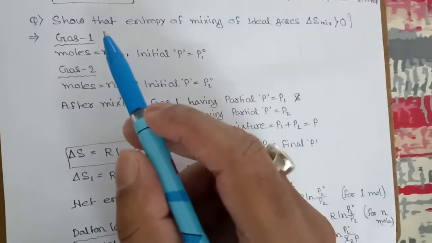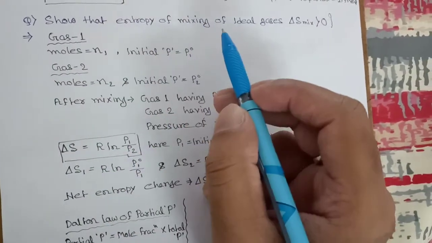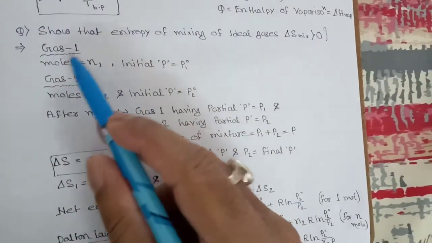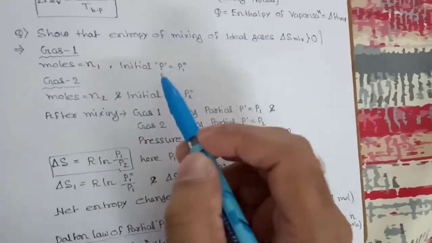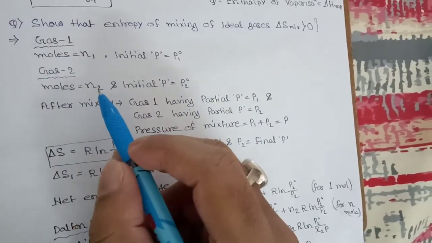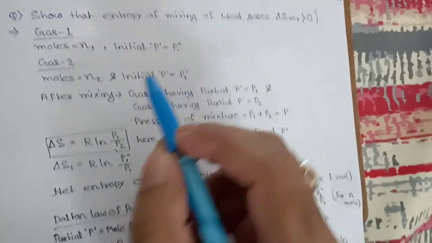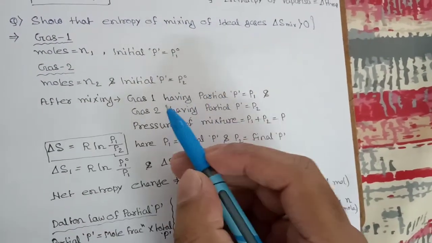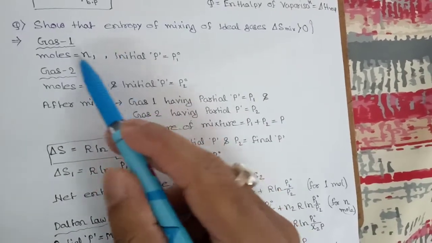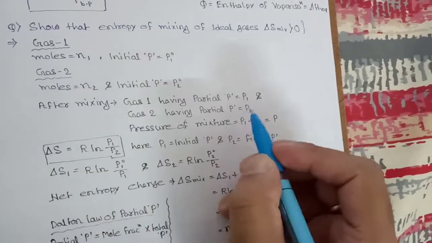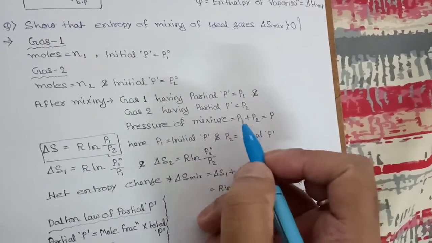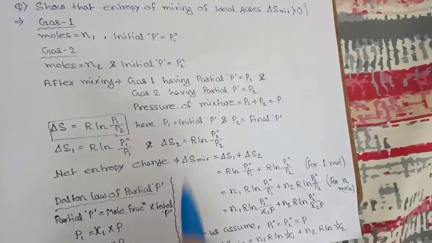Now we have a question of entropy: the entropy of mixing of ideal gas is always greater than 0. Let's say gas 1 has moles N1 and initial pressure P1 naught, and for gas 2 the moles are N2 and the initial pressure is P2 naught. After mixing, gas 1 has partial pressure P1, and gas 2 has partial pressure P2. So the total pressure of the mixture will be P1 plus P2, which is P.